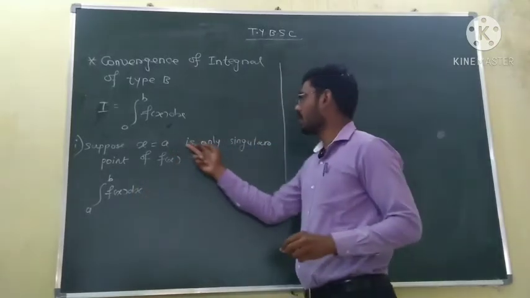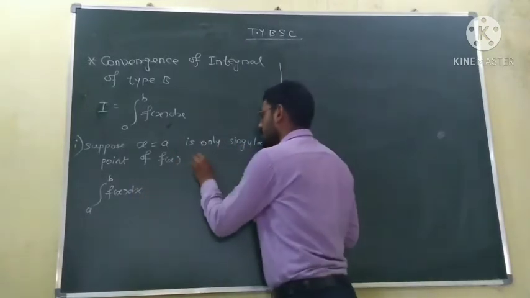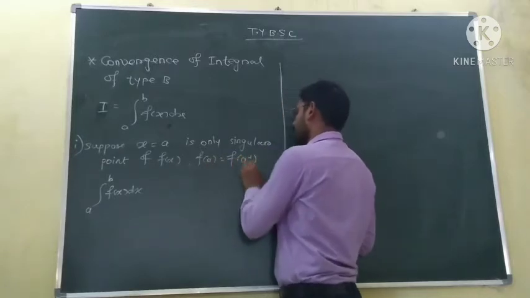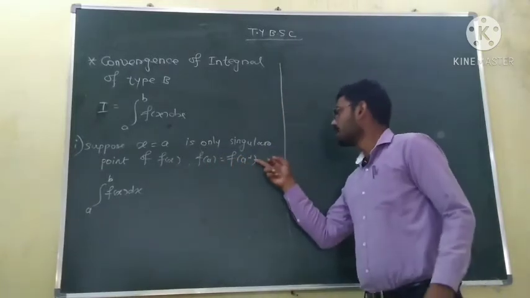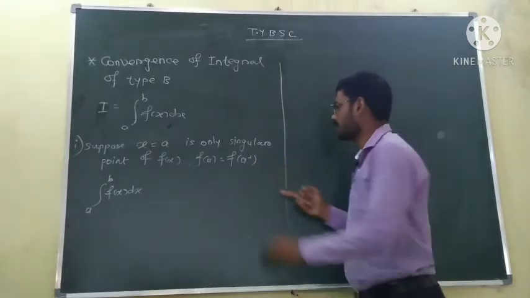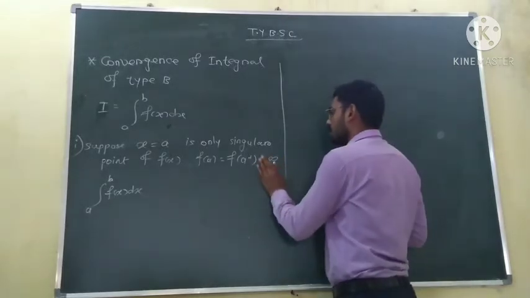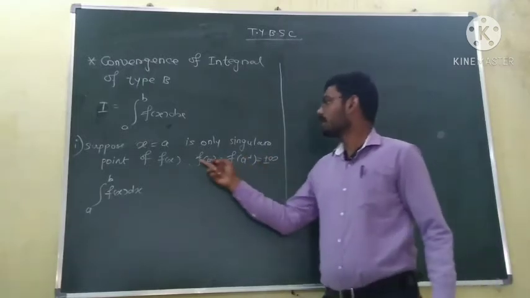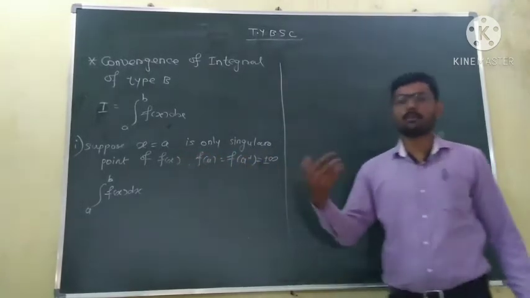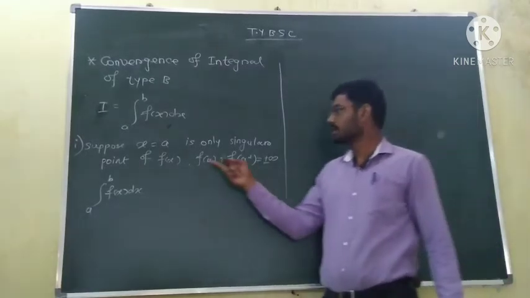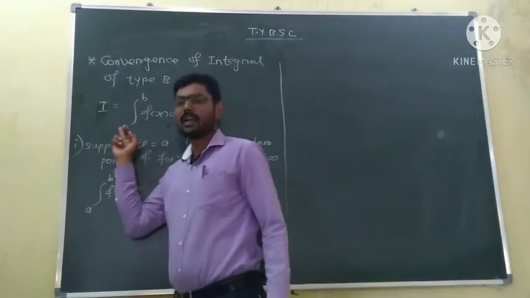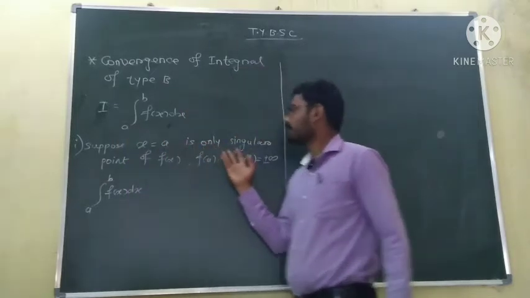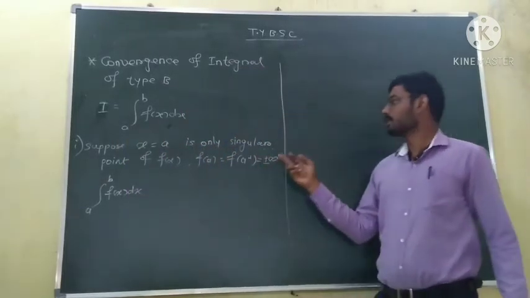Since x is equal to a is a singular point, this means f of a, or f of a plus, that is if x tends to a from the right side, the function becomes unbounded, plus or minus infinity. Since we assume that the lower limit is the singular point, the function becomes unbounded at that point.